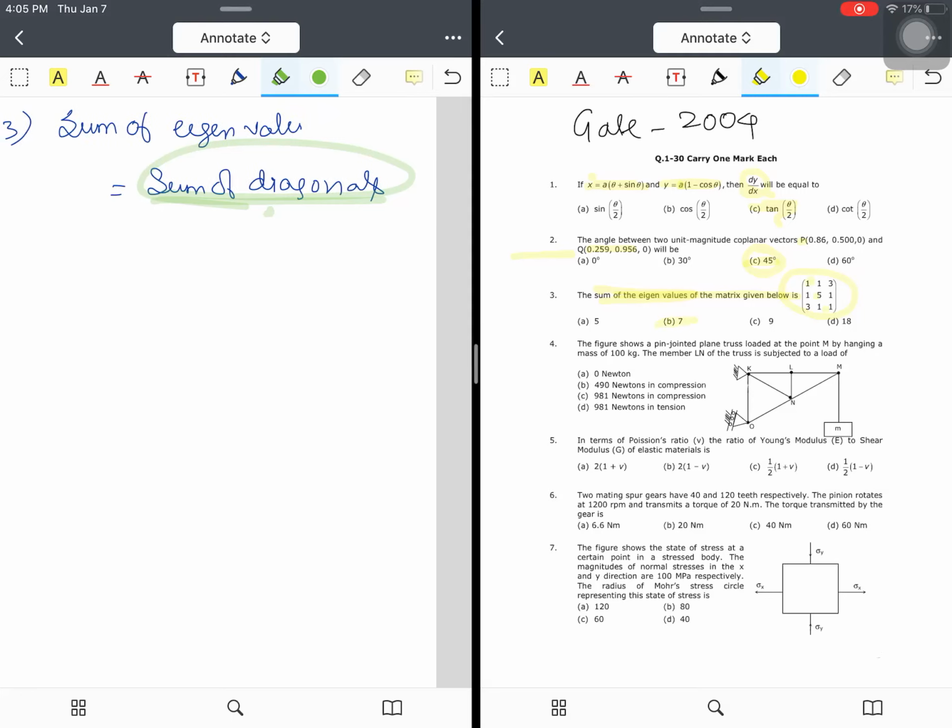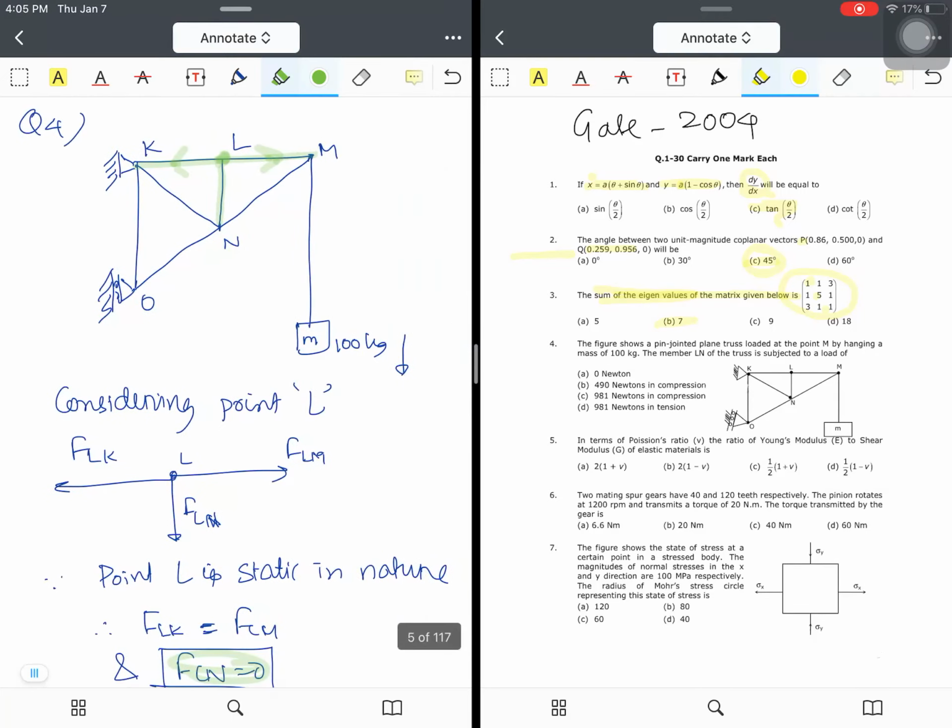Question number 4 is a very interesting one. You see, they have given a figure. It's a truss. Each member of the truss suffers axial forces, that means the forces are passing through its axis. And the most important concept of the truss is that it doesn't undergo any sort of deflection or slope. Since they have given the figure, you won't find any sort of deflection at any point.